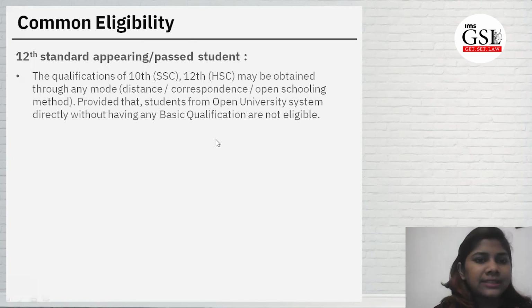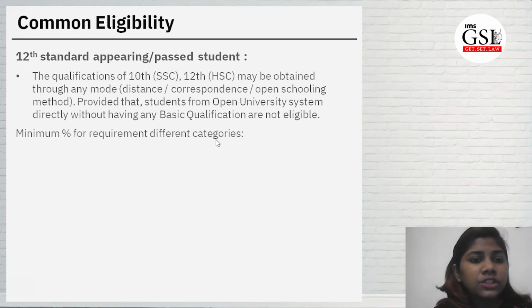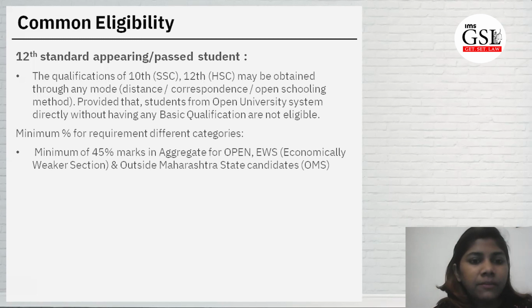Moving ahead to the next eligibility, the minimum percentage requirement is different for different categories. First is 45% in aggregate for Open, EWS, that is the economically weaker section of society, and outside Maharashtra state candidates, which is known as OMS.